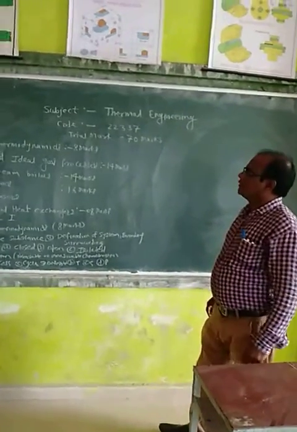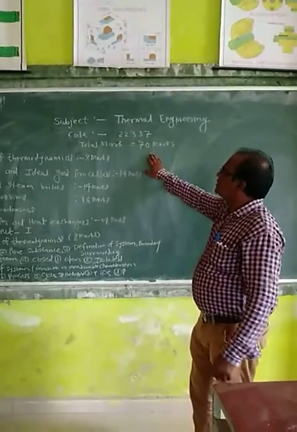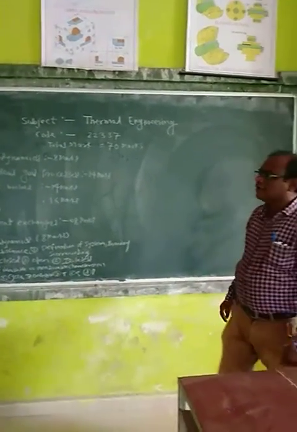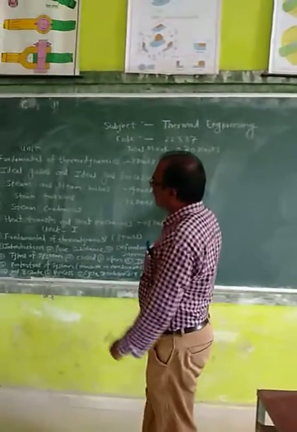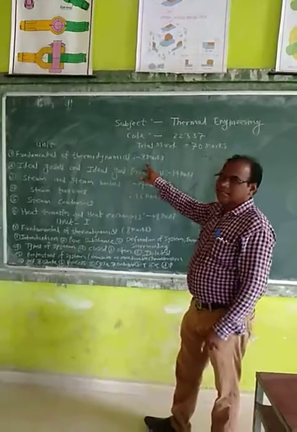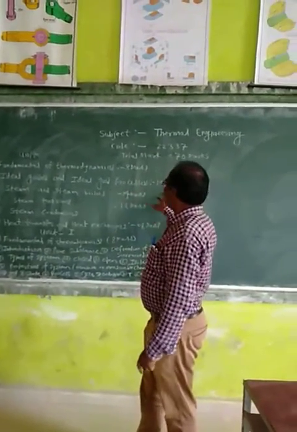Thermal engineering. Subject code is 22337. Total marks of this subject is 70 marks. Now thermal engineering contains 6 units. First unit is fundamental of thermodynamics. Weightage is 8 marks. Second, ideal gases and ideal gas processes, 14 marks.